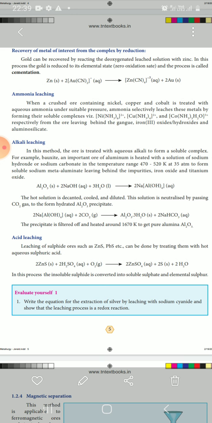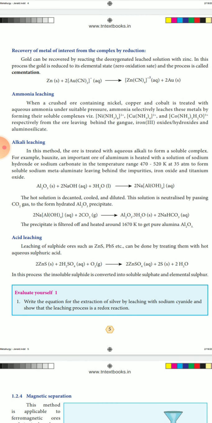Again, sodium meta-aluminate, we can combine with carbon dioxide, and we can get aluminum hydroxide precipitate. Again, this precipitate is filtered and heated around 1670 Kelvin to get pure aluminum oxide. Again, we can apply the refining of aluminum, and we can get pure aluminum. So this is another process, alkali leaching.